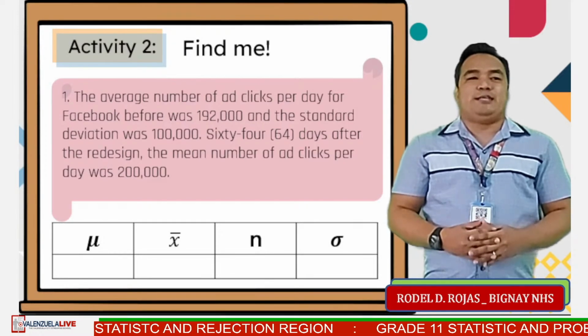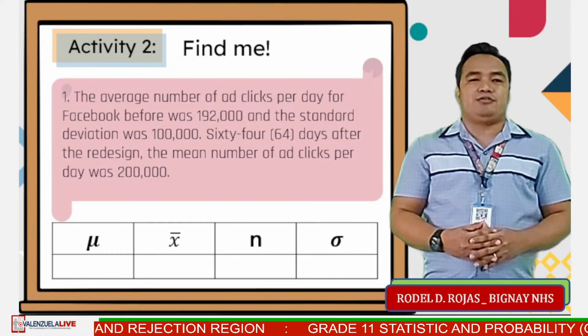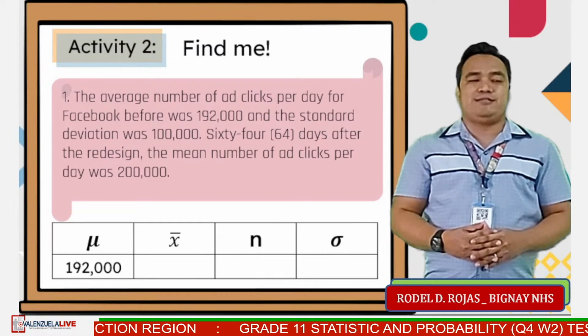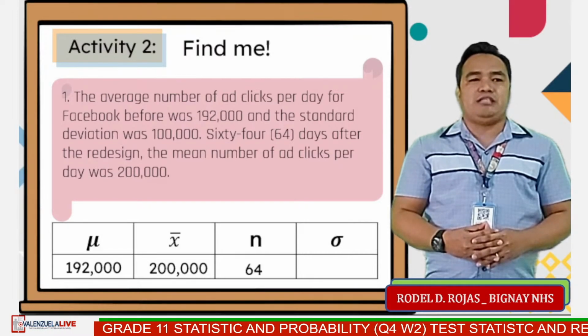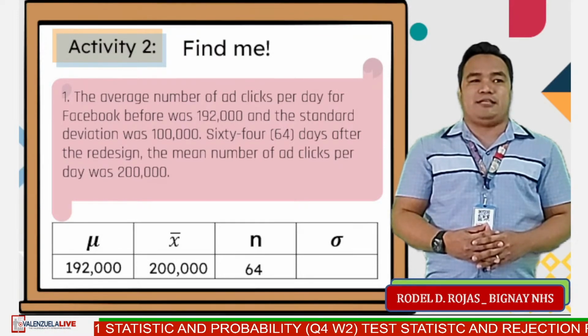Very good. The population mean is 192,000. Sample mean is 200,000. Sample size is 64, and the population standard deviation is 100,000.